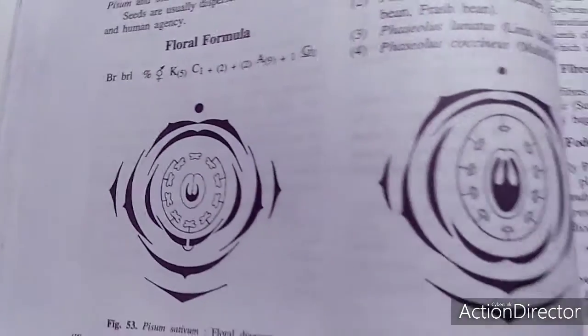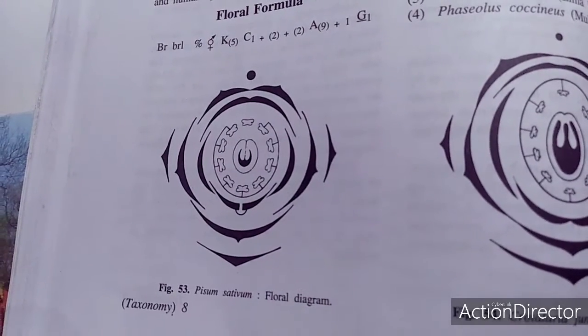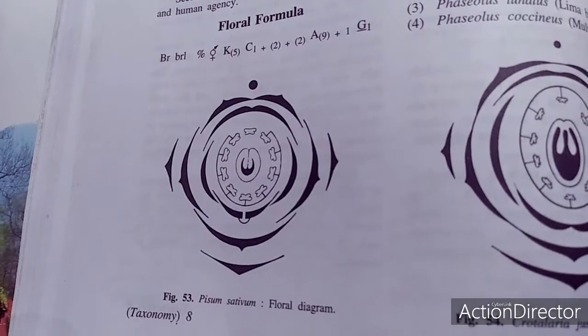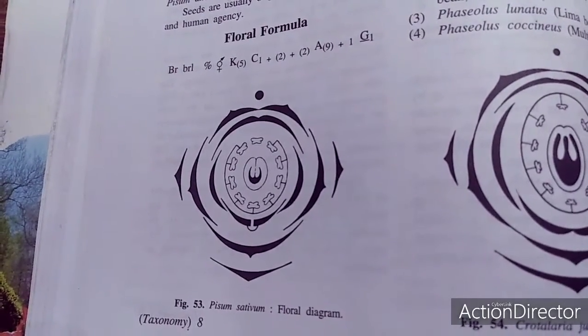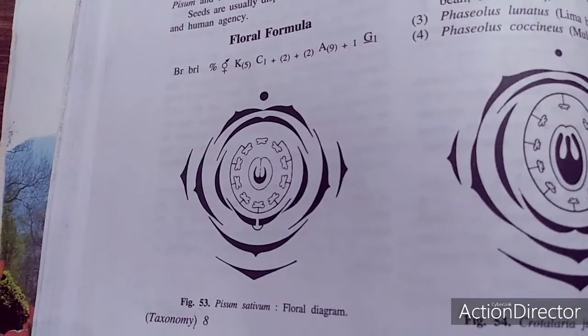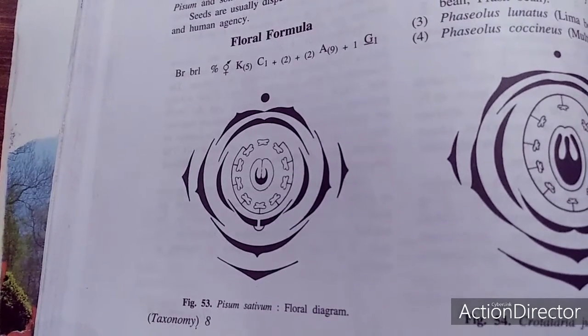So this Fabaceae, which is called the pea family, has a subfamily Papilionaceae: Angiospermae, Dicotyledons, Polypetalae, Calyciflorae, Rosales, Papilionaceae, and nearly many species are there in this group.